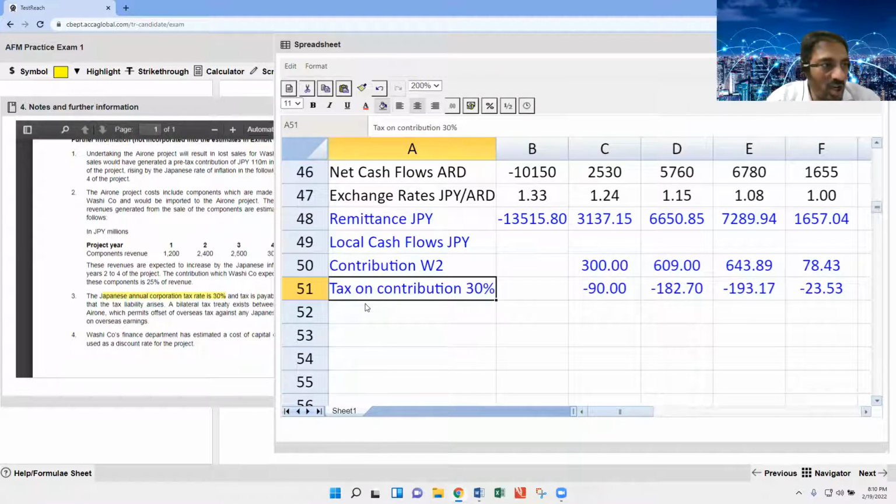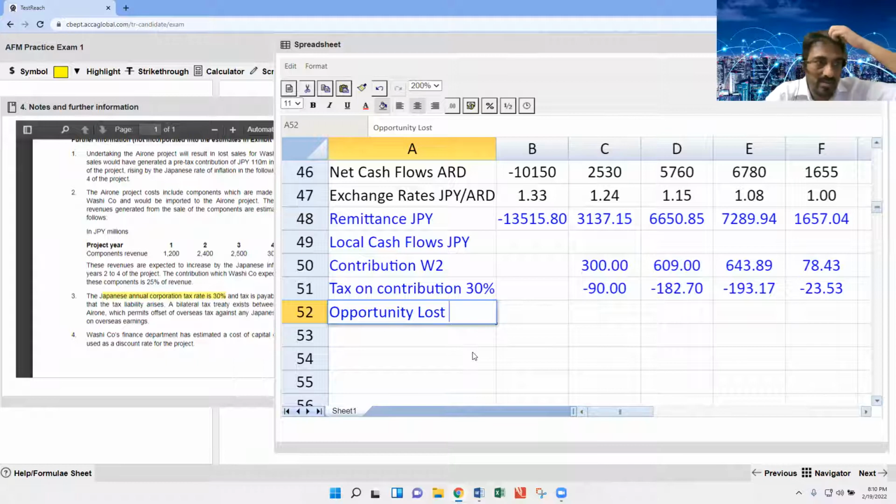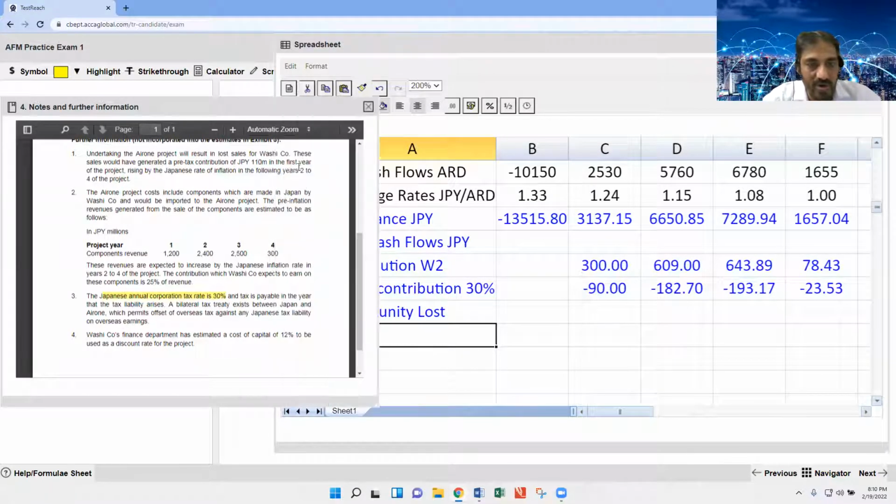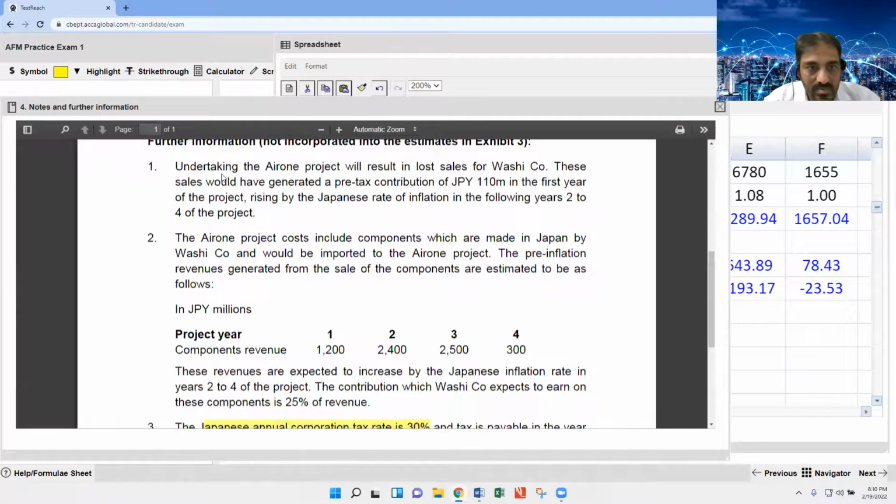Any opportunity lost? Yes. What is the opportunity loss given here? The year 1 project will result in lost sales, and these sales would generate a pre-tax contribution of 110 in the first year, rising with Japanese inflation in year 2 to year 4.